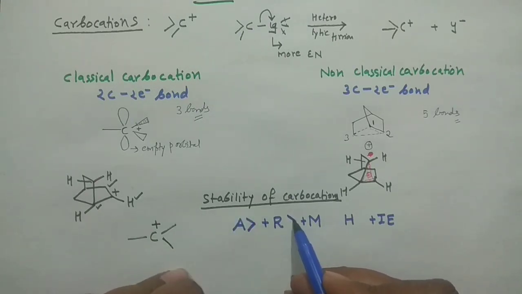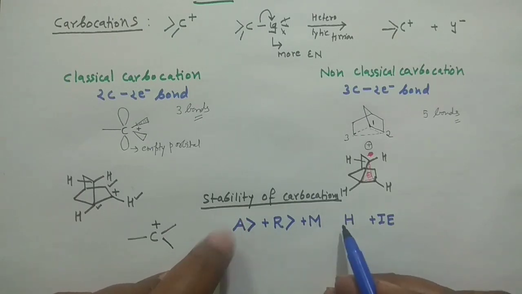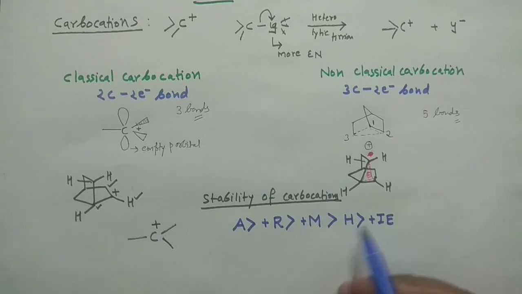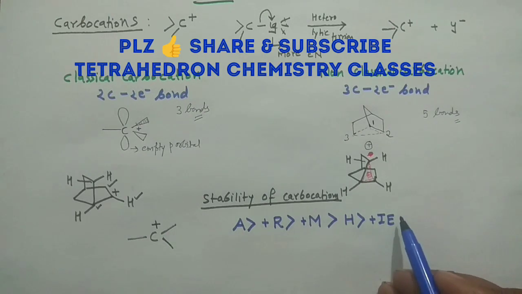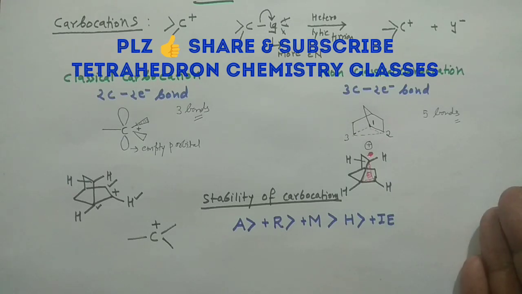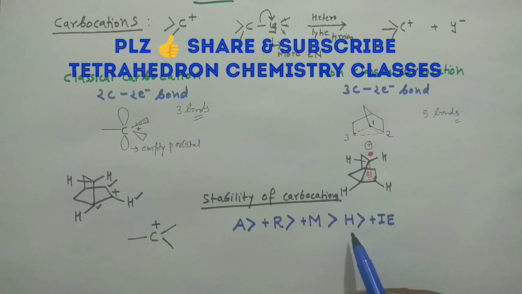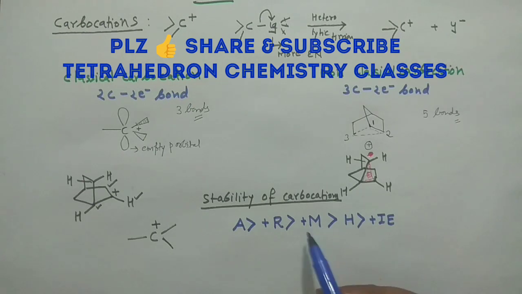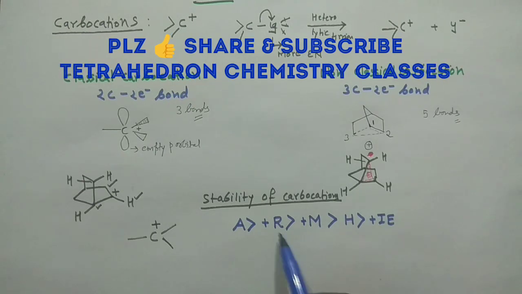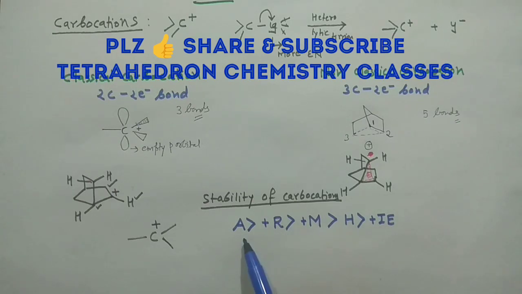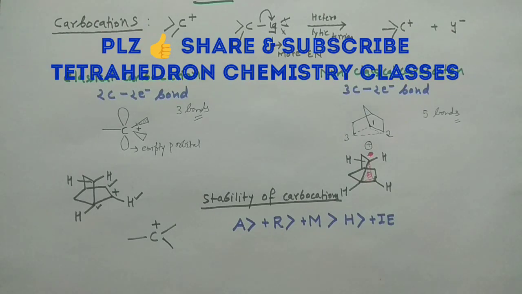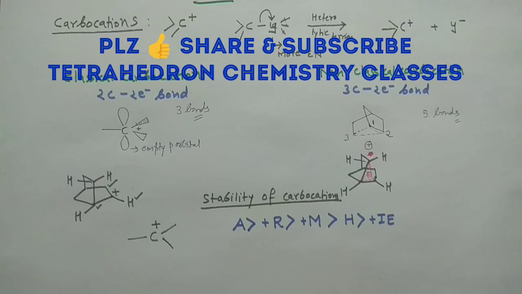Then resonance will dominate over mesomeric effect, and after that comes hyperconjugation. Hyperconjugation dominates over your plus I effect. So these things you should remember. That means the inductive effect comes last to decide the stability of the carbocation. Hyperconjugation is more fundamental than your plus I effect, your mesomeric effect is more fundamental than these two, resonance is more fundamental than these three, and aromaticity is the boss. So whenever you have aromatic systems, and this aromaticity is stabilizing your carbocation, then it would be the best, right?